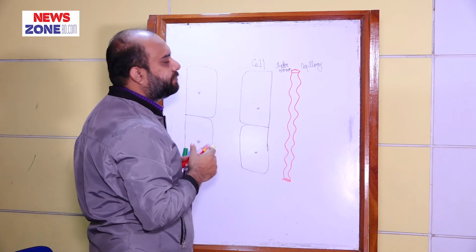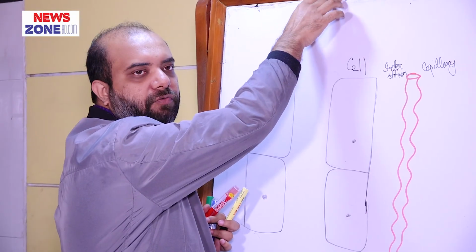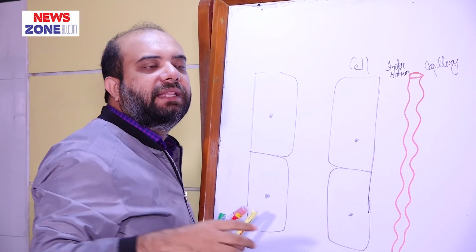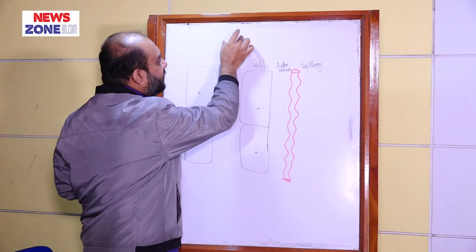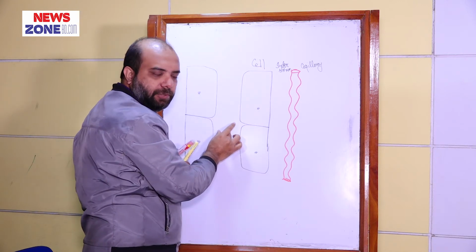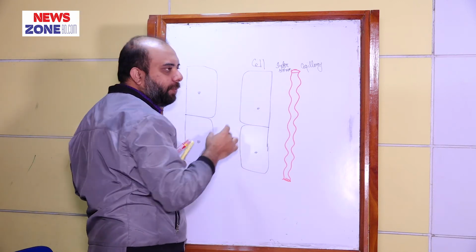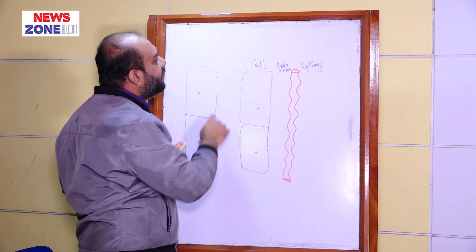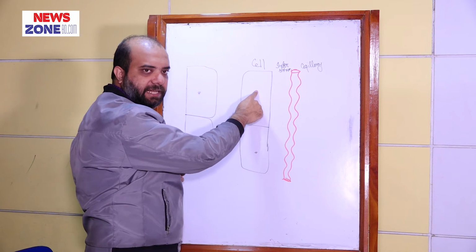The substance is at first filtered from the glomerular capillary system into the Bowman's capsule, and this glomerular filtrate will come towards the tubular lumen, and from the lumen this substance and the water molecules will be reabsorbed into the cell.